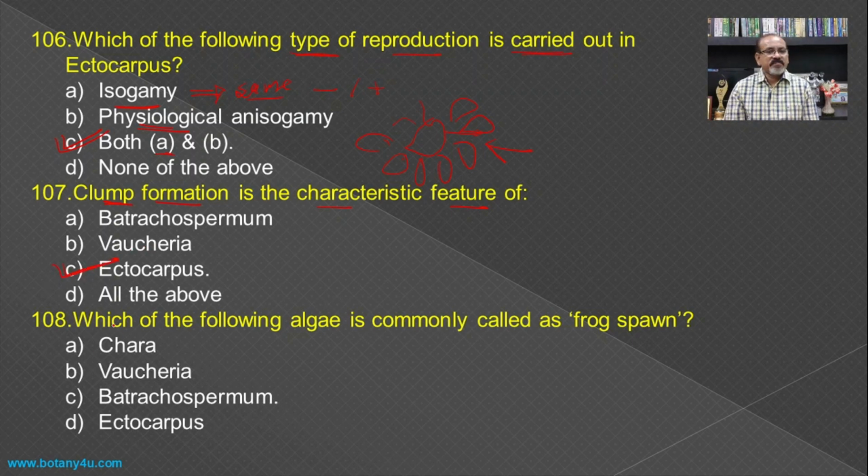Then which of the following algae is commonly called the frog spawn? If you see frog spawn, you will find a jelly like structure in the water. And if we see the branches of Batrachospermum, you will find that glomerules are present, and because of the presence of such branches in a circular manner forming the glomerule, it looks like frog spawn, and hence Batrachospermum is also known as the frog spawn.